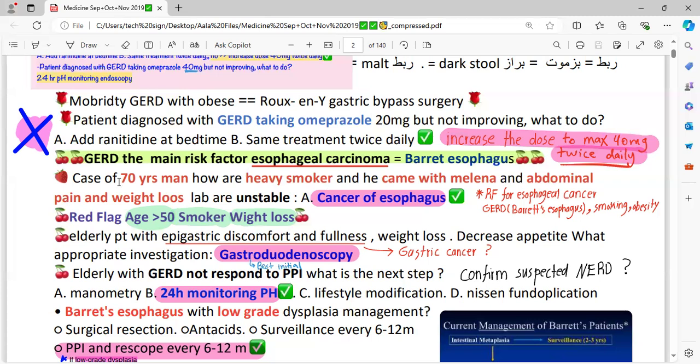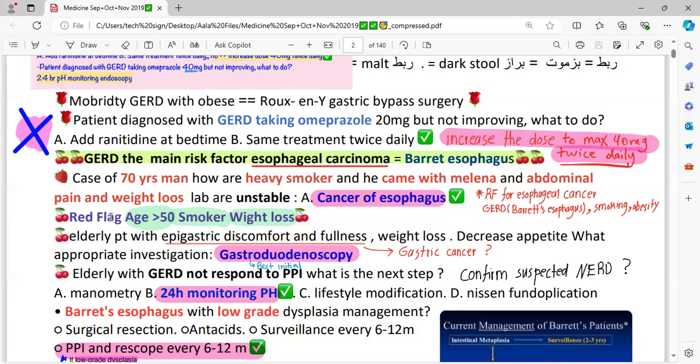A case of a 70-year-old man, a heavy smoker. He came with melena, abdominal pain, plus weight loss. So these are all the constitutional symptoms of malignancy: melena, abdominal pain, weight loss, and age 70. Labs are unstable. What would you suspect? We would suspect squamous cell carcinoma of the esophagus.